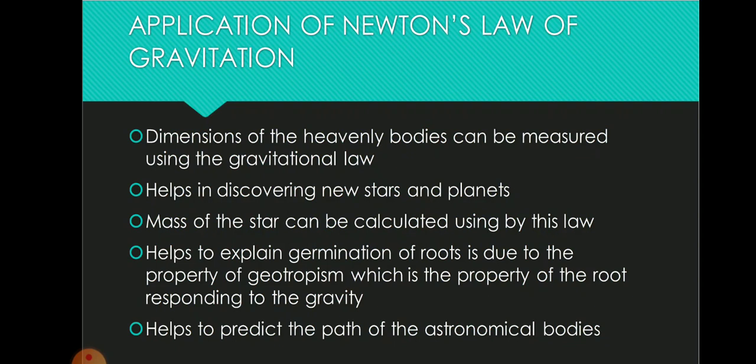It helps to explain that germination of roots is due to the property of geotropism, which is the property of the root responding to gravity. It also helps to predict the path of the astronomical bodies. This universal gravitational law also helps to predict the path of the astronomical bodies.